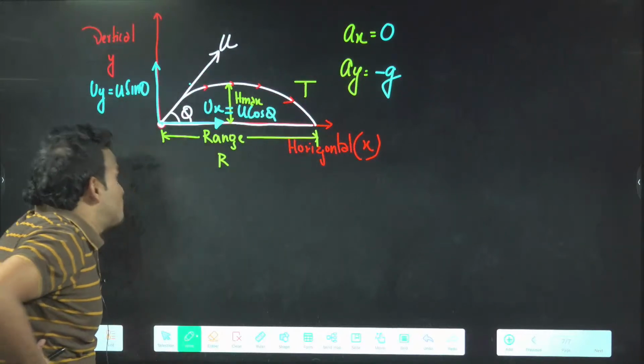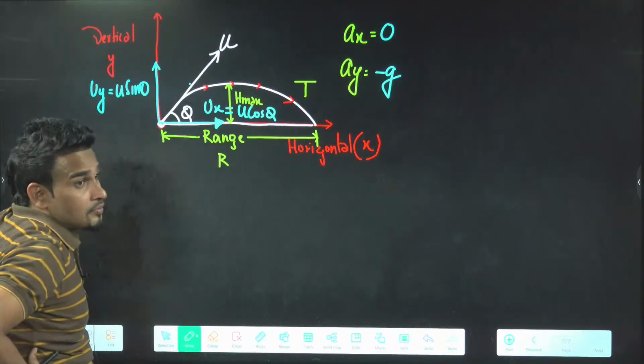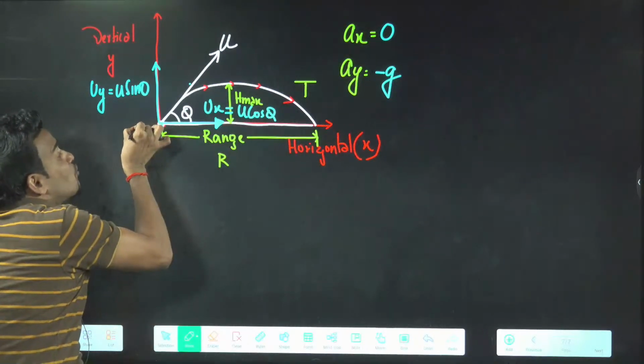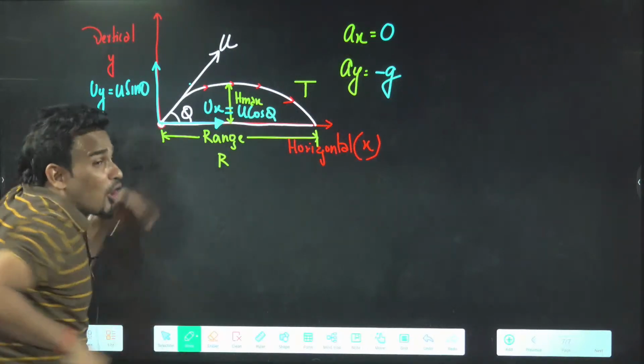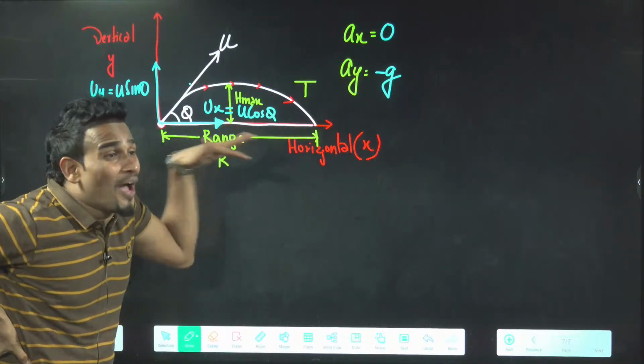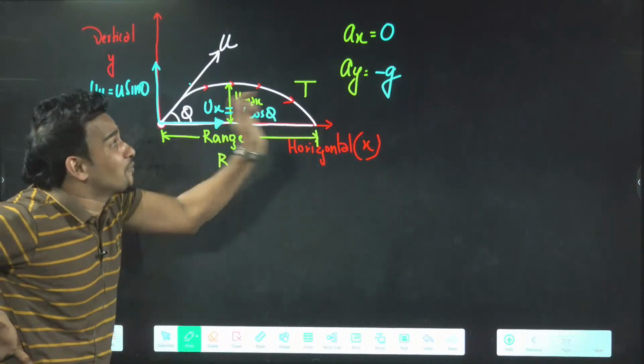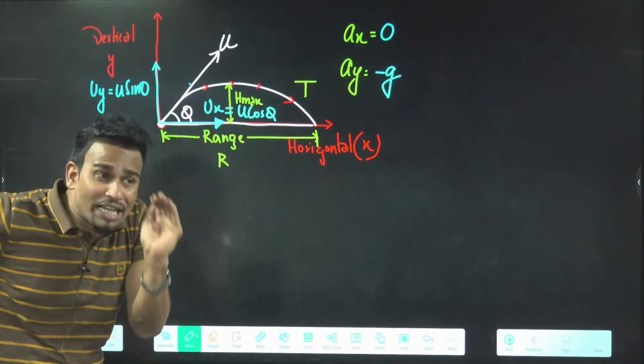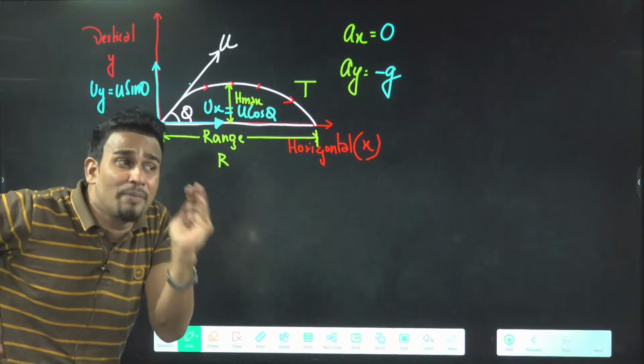If you observe carefully now, you will realize that gravity will try to decrease its vertical velocity. Along horizontal, no acceleration is there now. That's why along horizontal, velocity does not change. In projectile motion, velocity along horizontal remains constant.